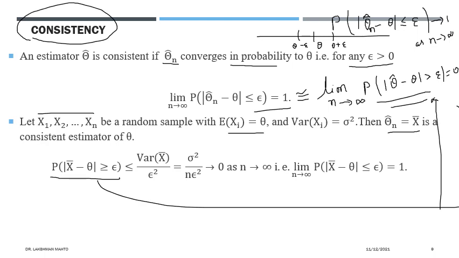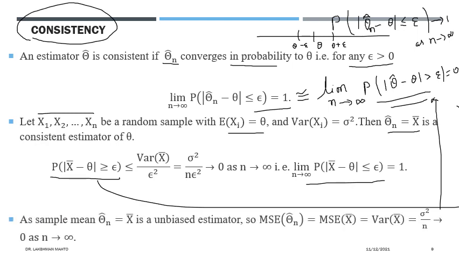Equivalently, we can say that the limiting probability that the sample mean is within an epsilon interval of theta is equal to 1. That probability is already established. So we can simply see that the sample mean happens to be a consistent estimator of the true mean theta.